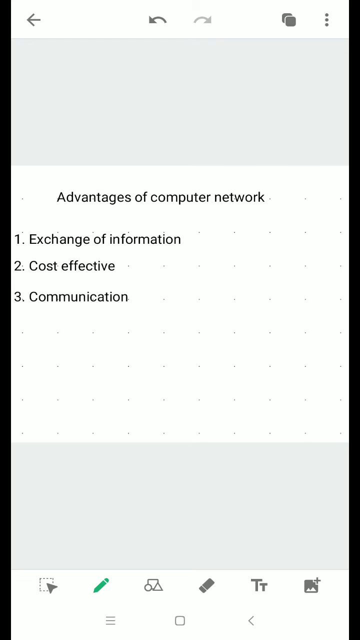Next is communication. Here any number of users can be connected to a network and can communicate with each other, for example, email or instant messaging services such as chatting. Even online meetings or conferences can be held. This is nothing but communication.